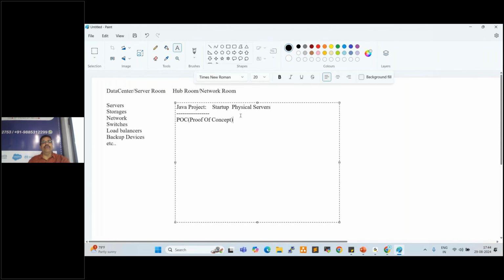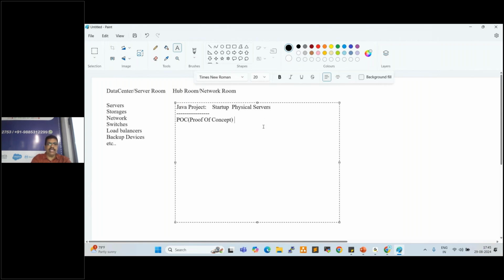For example, when we want to buy a laptop or mobile, what do we check? We check the configuration and reviews from the people who are using it, and then we go and buy the mobile or laptop. In the same way, before giving the real project to an organization, the client checks some proof, some sample project. If the POC you prepared is good and working perfectly, then definitely they give you the real project.